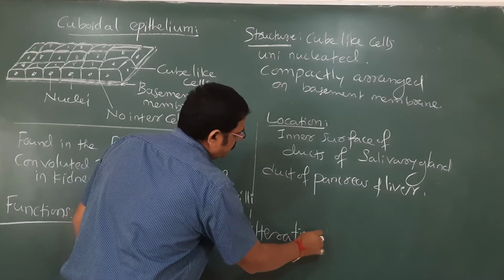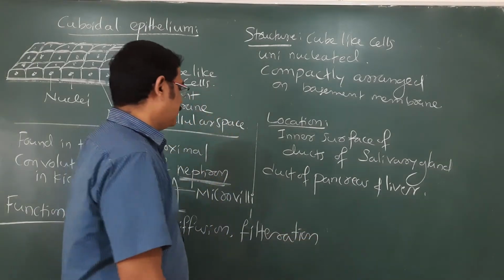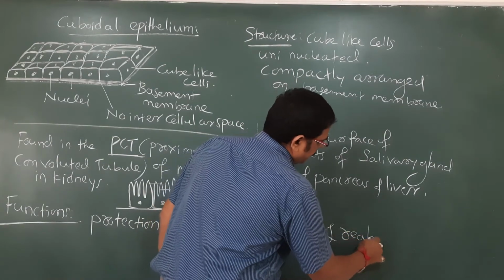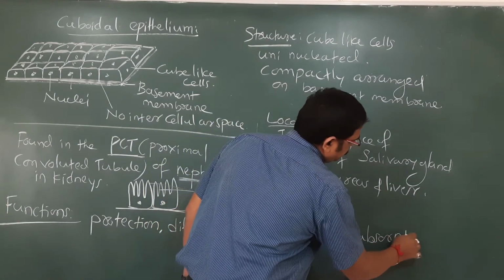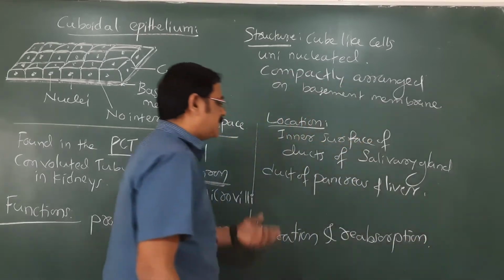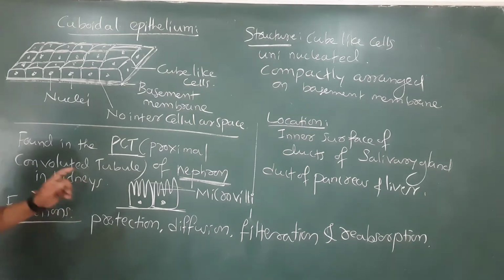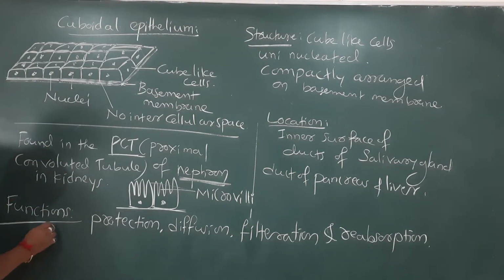Filtration mainly in the kidney, yes, they do that. Filtration and reabsorption. Other than that, they are seen in the pancreas and liver ducts also, and they are also involved in secretion of substances.